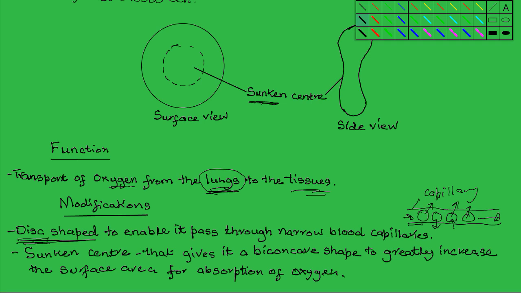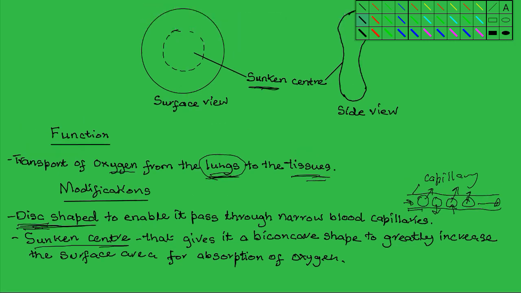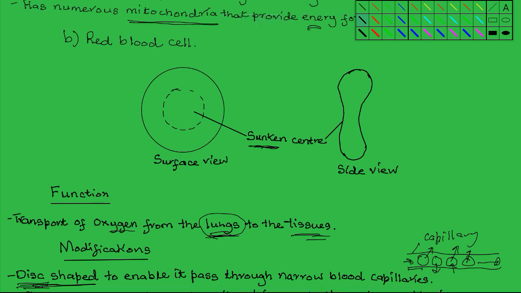The second structural adaptation that is externally visible is the sunken center. The sunken center greatly increases the surface area, because when the center is sunken, the sunken center gives the cell the biconcave shape. This is a biconcave shape because this surface here is sunken, is like a cave. There is another cave on this side. So that's why it's said to be biconcave.